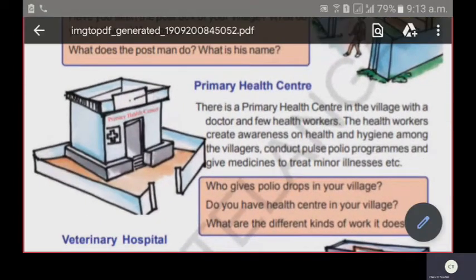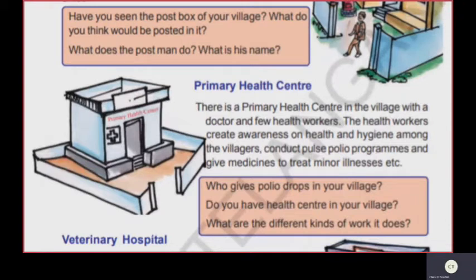Text reading. There is a primary health subcenter in the village with a doctor and a few health workers. The health workers create awareness on health and hygiene among the villagers, conduct pulse polio programs, and give medicines to treat minor illness, etc. Primary health centers provide health care facilities to the rural people, and these centers are provided by the government.